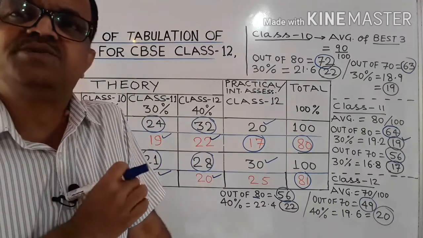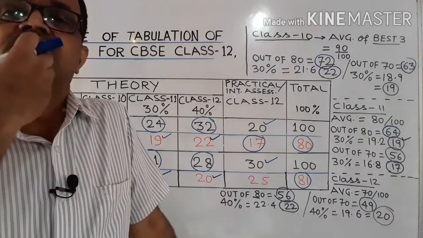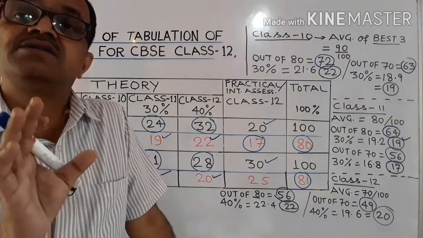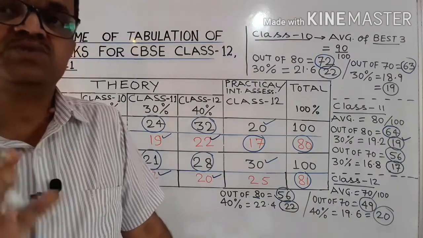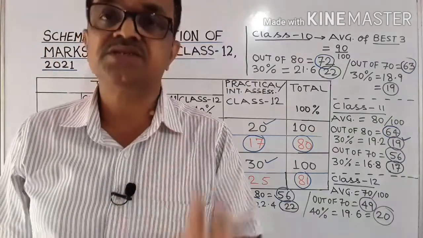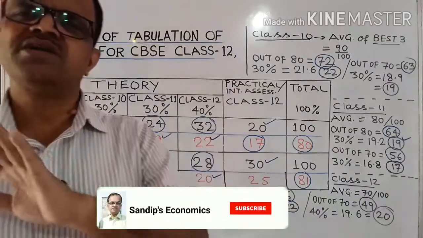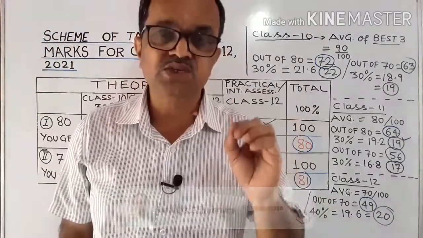One more point I just want to give to you, that is results. Maybe results would be declared by 31st of July. Don't worry, moderation would be there in the interest of the student.